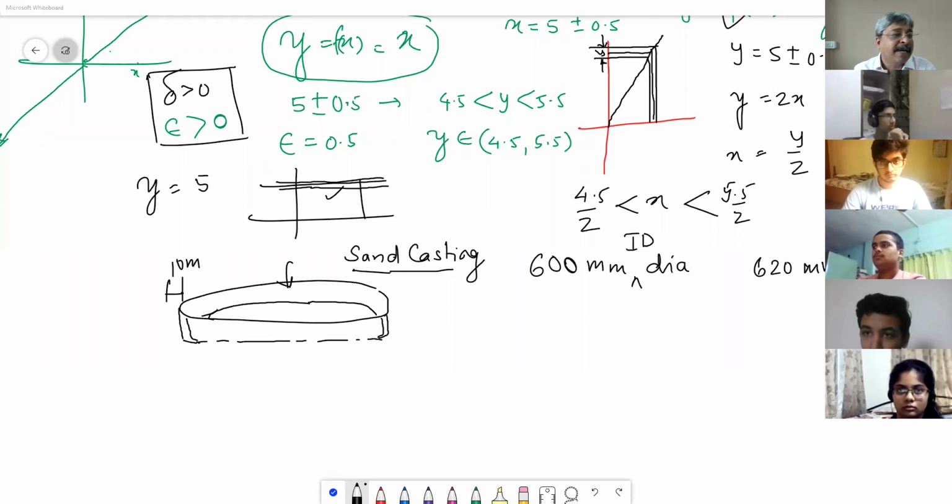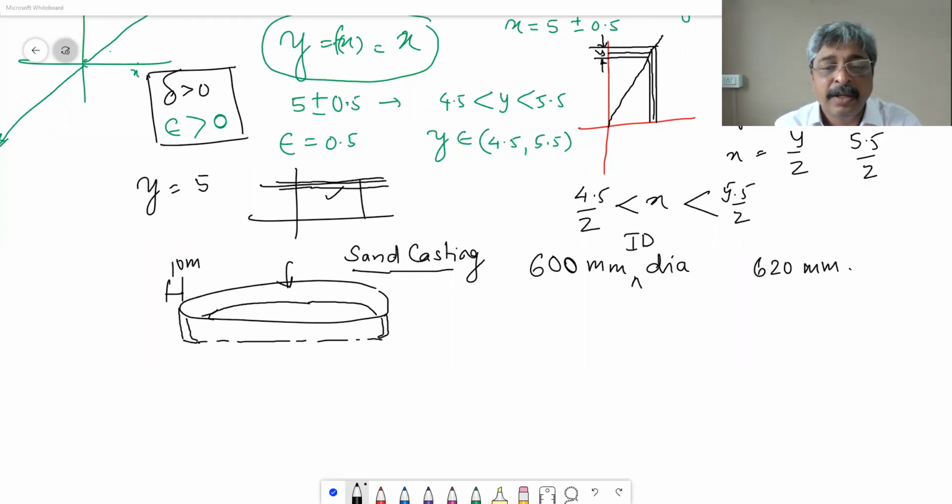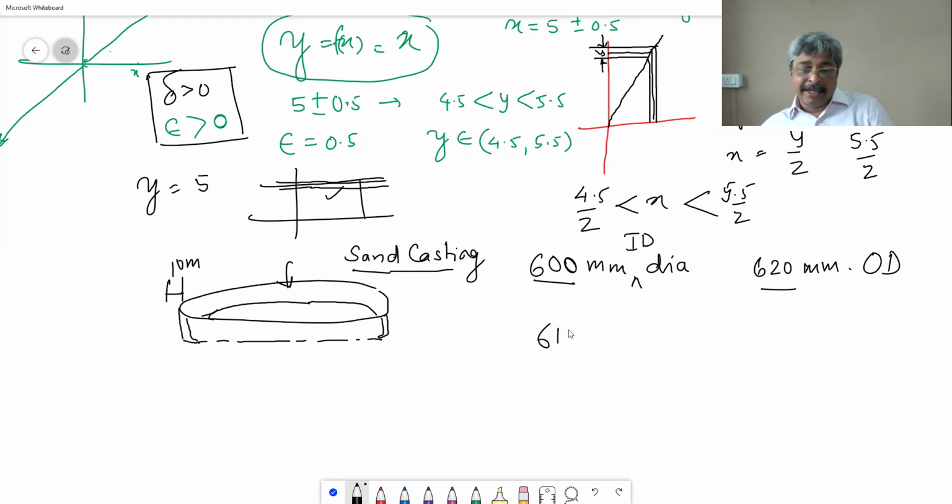And then when we took the first trial, we realized that in the same mold we had produced a 600 ID and 620 OD ring, but when we automated the process, we were getting ID 610 and OD 630, a 10 millimeter difference.